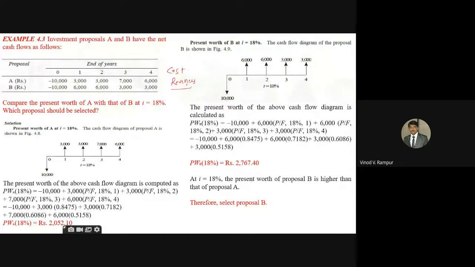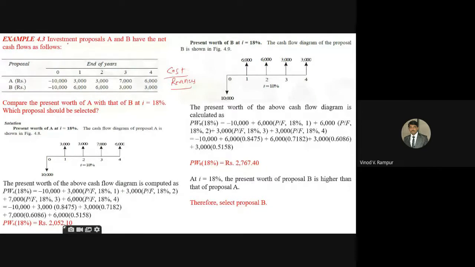And how are we going to decide whether it is cost dominated or revenue dominated? Okay, in this problem we have to discuss that investment proposals A and B have the net cash flows as follows. There are two proposals. The net cash flow is given for the end of years, for proposal A and B. The values are in rupees.